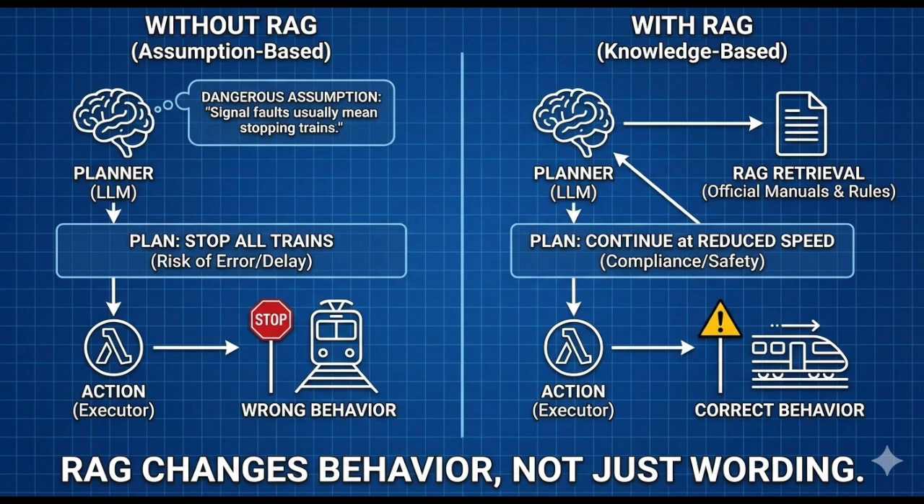Let's see what changes when RAG is added. Without RAG, the planner might think, signal faults usually mean stopping trains. That's a dangerous assumption. With RAG, the planner retrieves the real rule. Section 8.3. If fault code X12 occurs during peak hours, trains must continue at reduced speed. Now the plan changes. The decision changes. The action changes. RAG doesn't just change wording, it changes behavior.